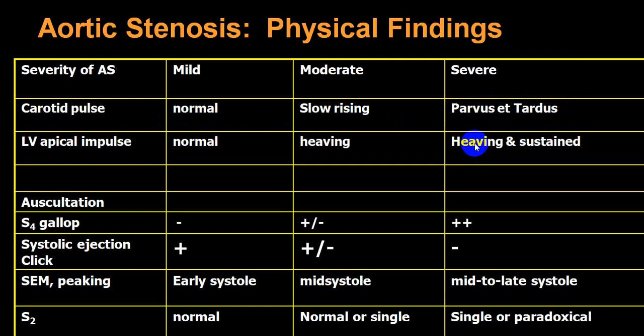Apical impulse will mainly be forceful, and once dilatation starts because of severe aortic stenosis, you can have a heaving apex beat. On auscultation, you can get an S4 in the severe variety. The systolic click will not be heard in a severe variety; it is better heard in a mild variety. The systolic click will be followed by a murmur. This will be more of an early systolic murmur in mild, and in a severe variety it will be a mid to late systolic murmur. S2 sound will be almost absent in a severe variety.